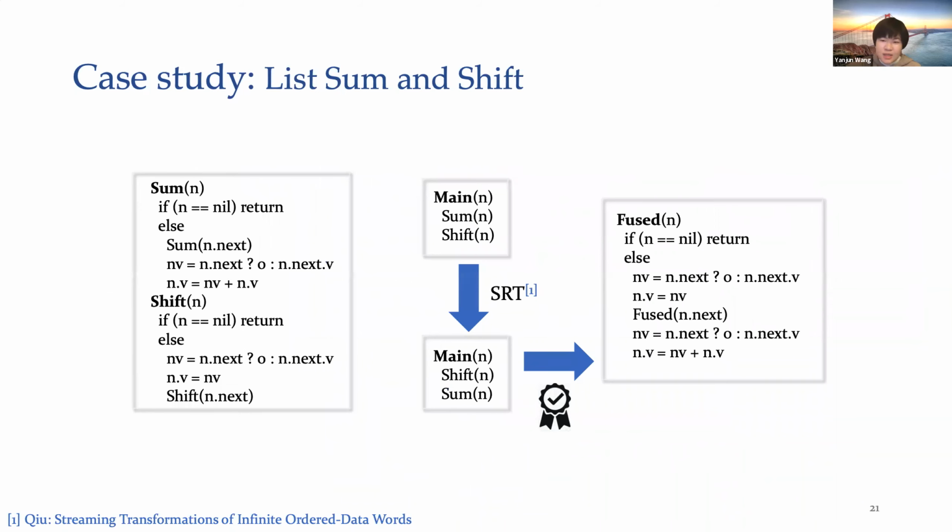In the last case study, we consider this pair of list traversing traversals, sum and shift. Traversal sum updates the local field B in the list to the aggregation of values B in the list. Traversal shift shifts the element in the list to the left and sets the last element in the list to be 0. A program invokes sum followed by shift.